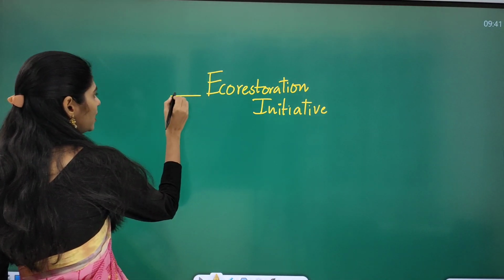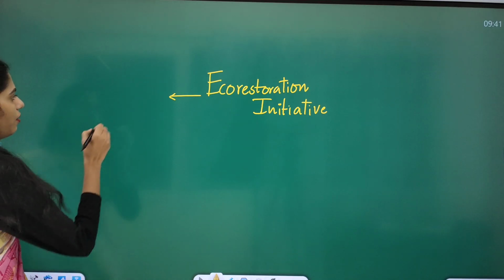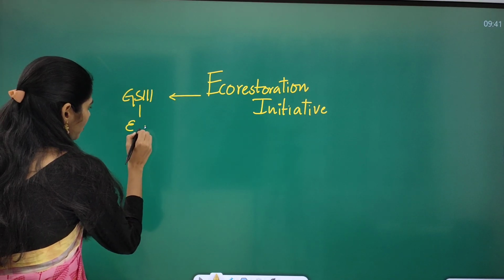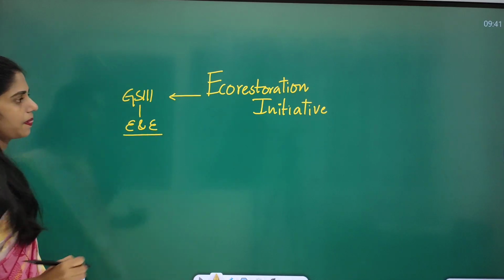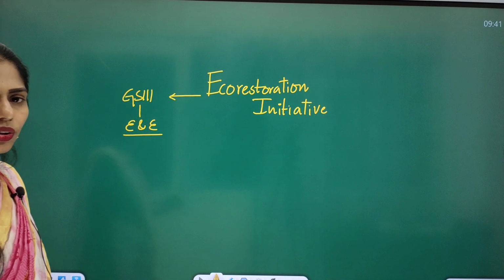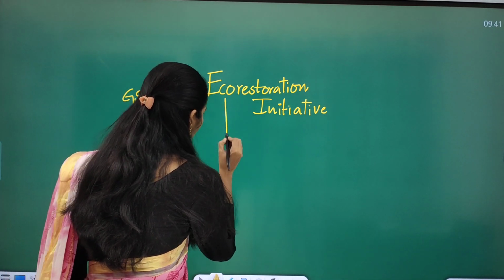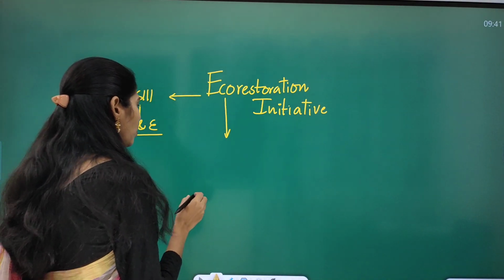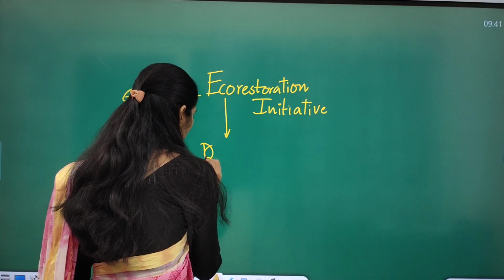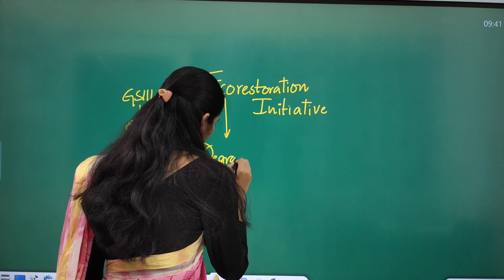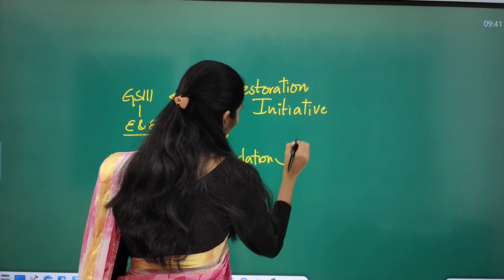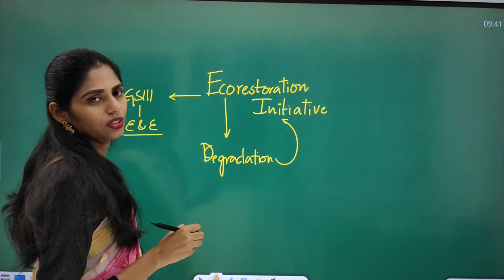This article is important for your GS paper 3 under environment and ecology. If we are talking about eco restoration, why are we coming with this initiative? What happened was degradation, and because of degradation we are going for eco restoration.